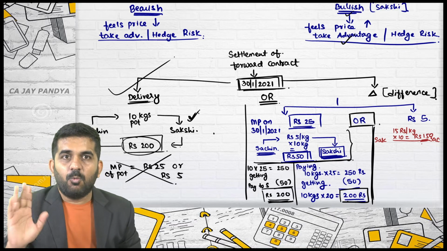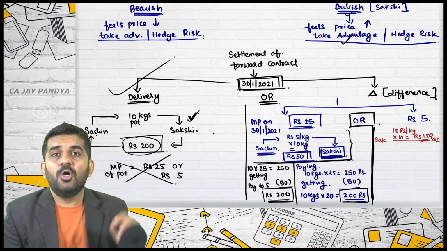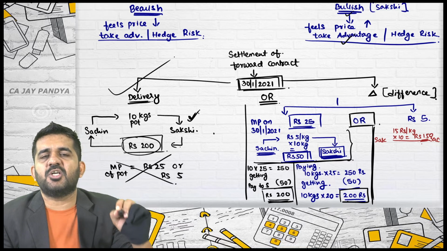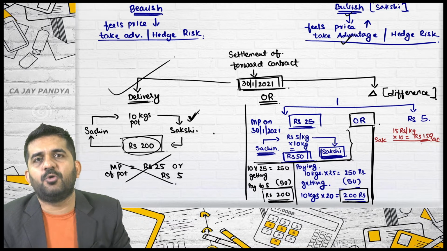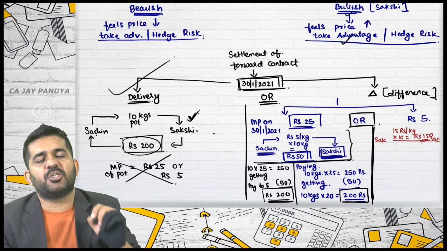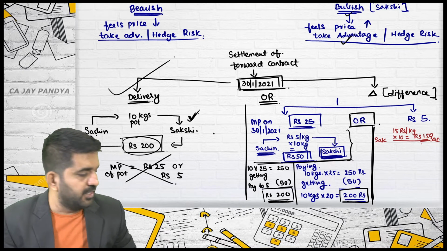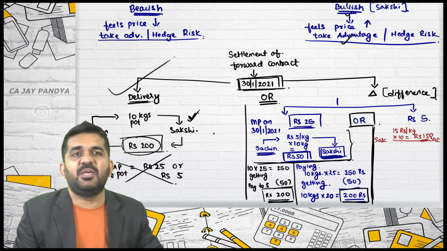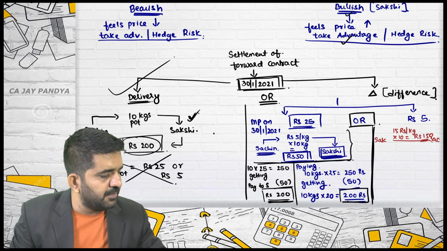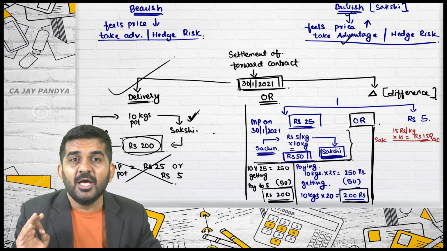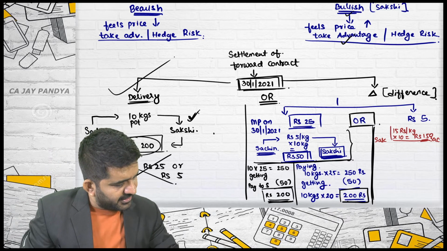Is it alright? Why? Because the purchase for Sakshi will happen at 200 rupees and the selling for Sachin will happen at 200 rupees. So both will be happy with the settlement, Sakshi paying Sachin 150 rupees. Try to understand.